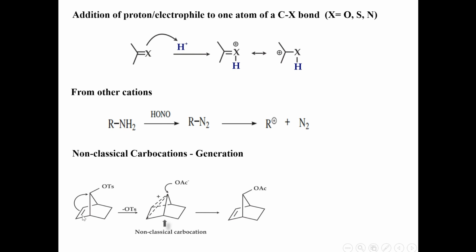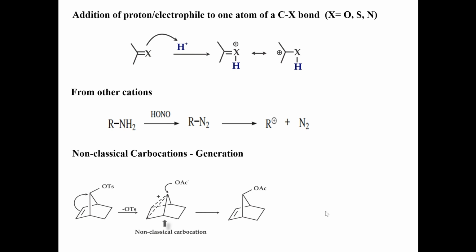The adjacent double bond will move towards this positive center to satisfy it, a bond is formed, and the neighboring group participates, and a new carbocation is generated. This type of carbocations are called bridged carbocations or non-classical carbocations.